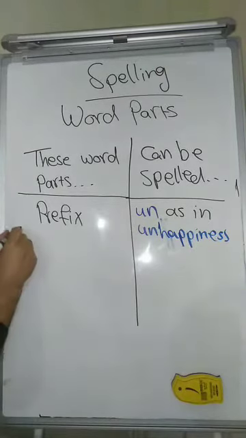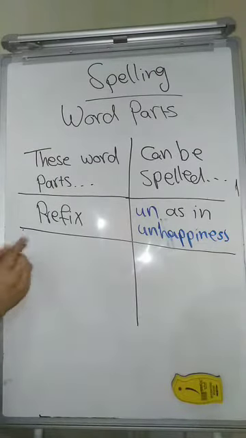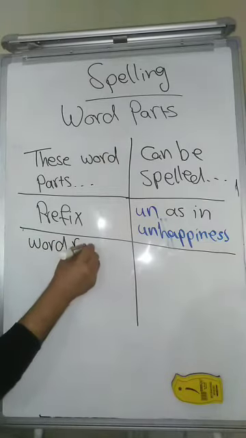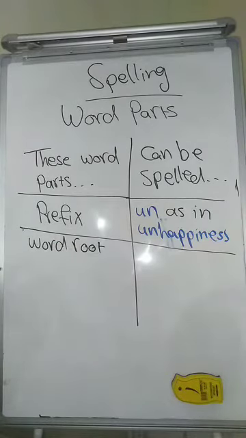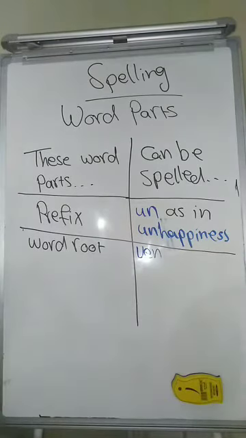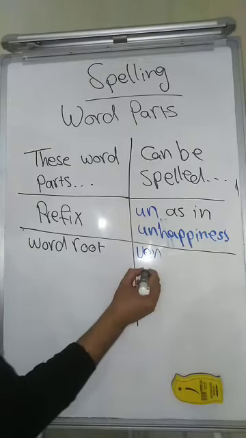Okay, if I have a word root, for example, let's take ven, as in convention.